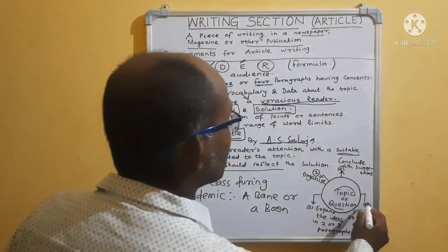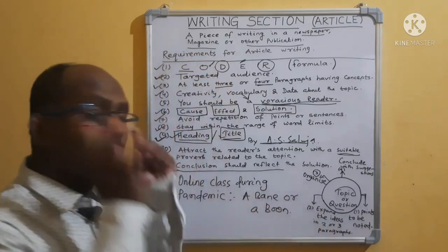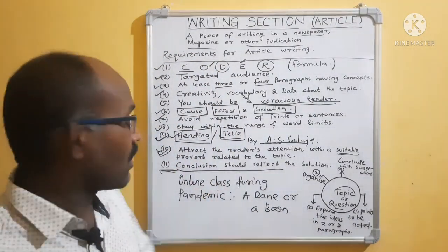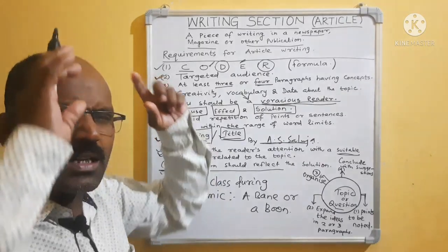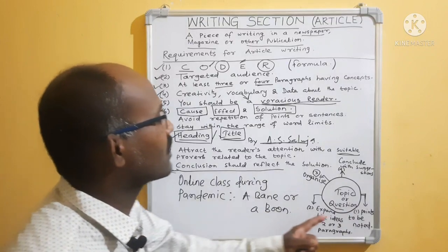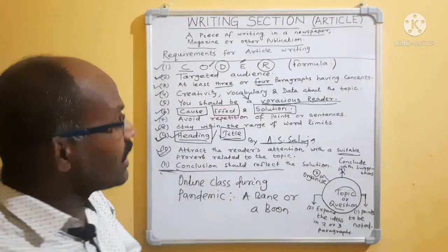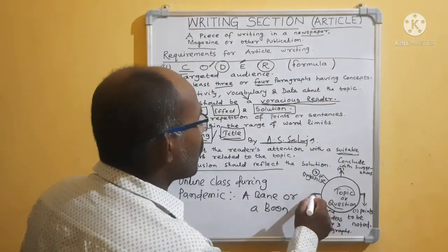First thing, what will you do? Points to be noted in your mind. What is online class? Why is online class? What is pandemic? You have to collect these different points and note them in your mind. After that, when you get many more points in your mind, what will you do?